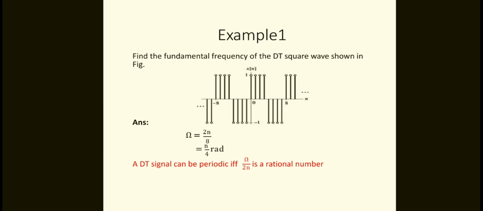So the angular frequency is 2π by capital N, therefore 2π by 8, which is equal to π by 4 radians. A discrete time signal is periodic if omega by 2π is a rational number. If it is a rational number, then it is a periodic wave. Clearly this is a periodic signal, but it is a discrete time signal, so we need to take the fundamental angular frequency. It is periodic only if omega by 2π is a rational number.